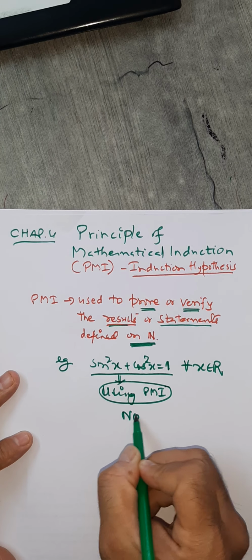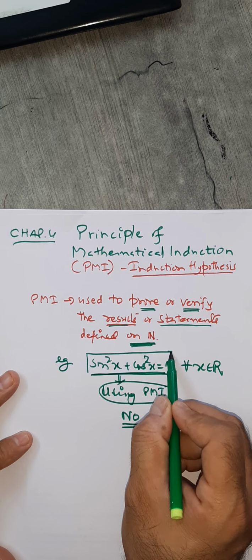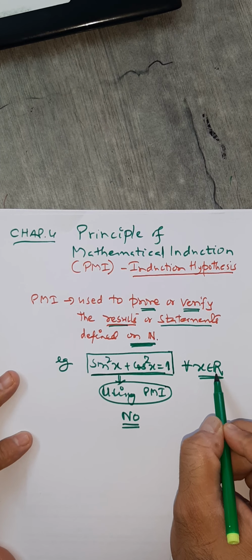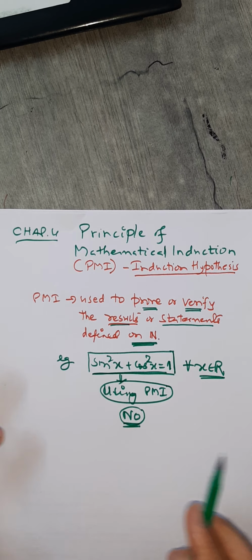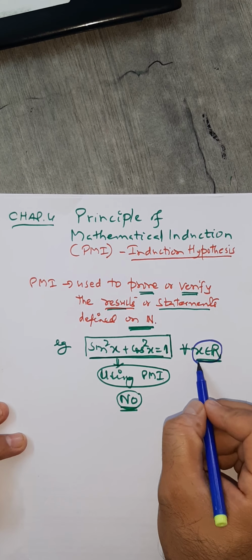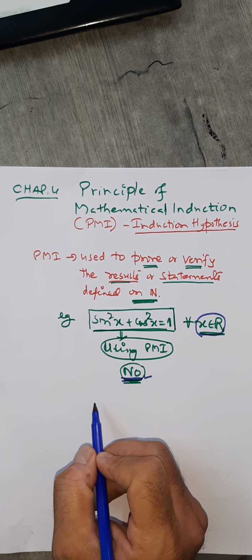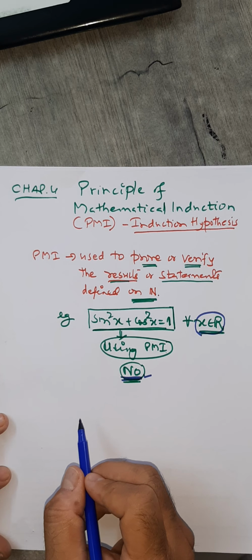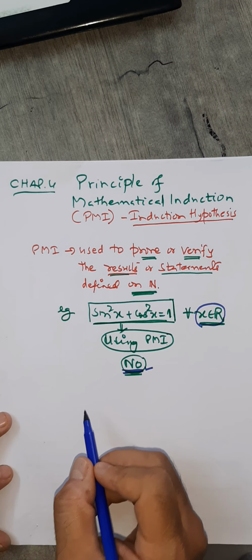This statement, or you can consider this as a formula, or a result, is true for all real numbers. So can we prove this result using PMI? The answer is no. You cannot prove using PMI, because here the statement is defined on real numbers, remember. So PMI is not applicable here. So that's the first thing. Everywhere in the exercises or in the question itself, you will find some results which are defined on natural numbers.